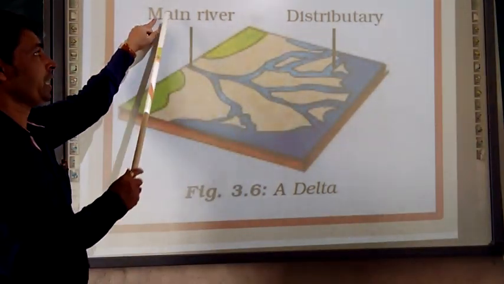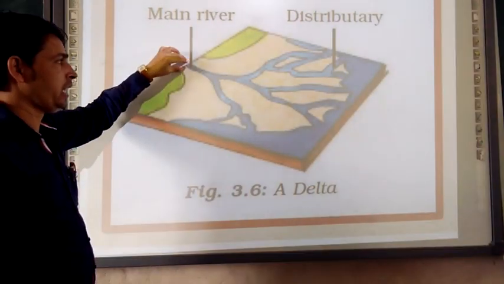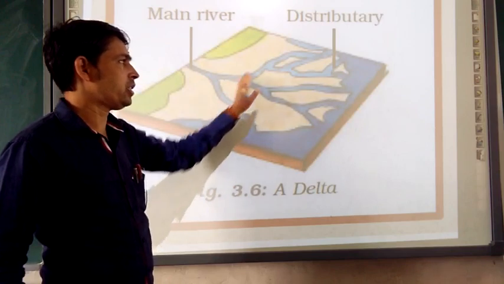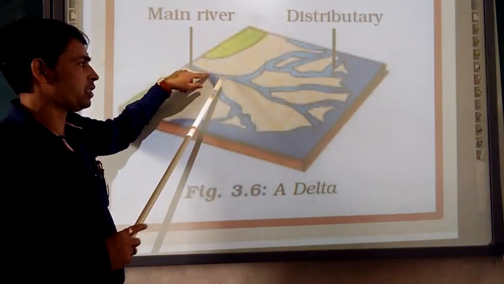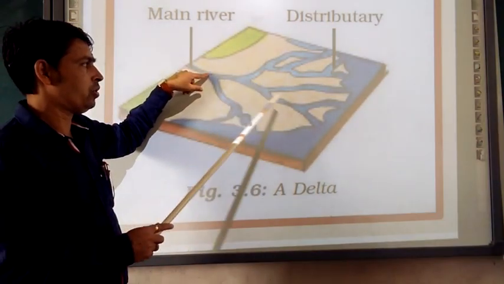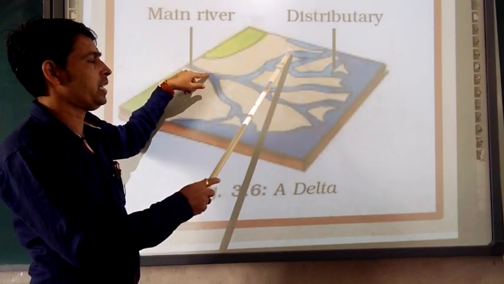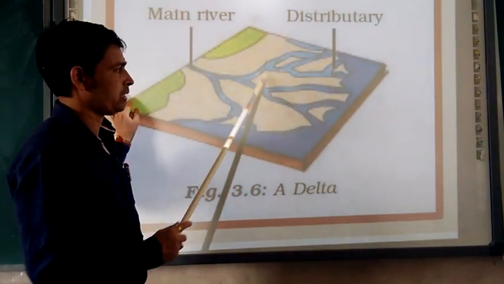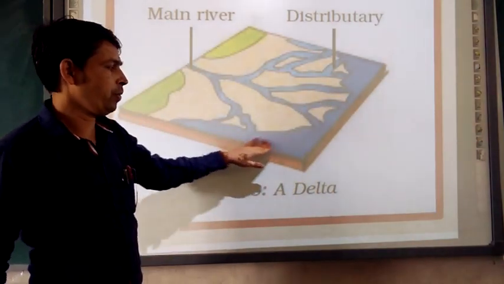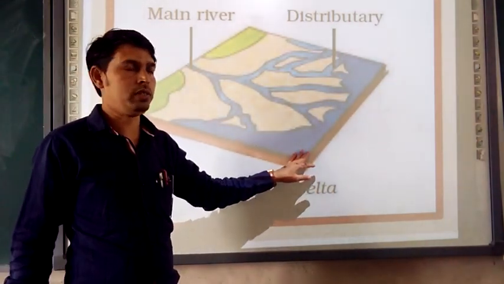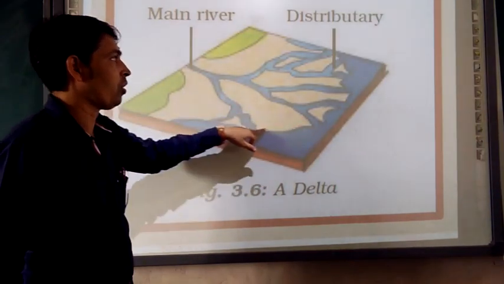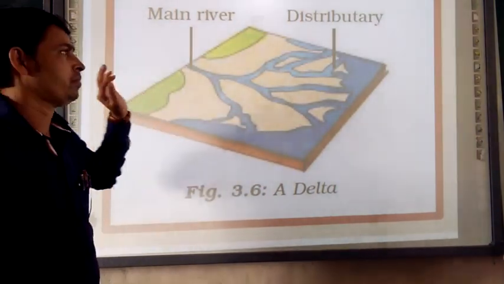See, the main river is this blue one, and it's dividing its water into a number of streams. The water is distributed. So this main river's distributaries are this 1, 2, 3, 4, 5. Like that the water is distributed. So these are distributaries, this blue part. And they are moving and reaching the oceans. So this middle part in a triangular shape is called a delta.